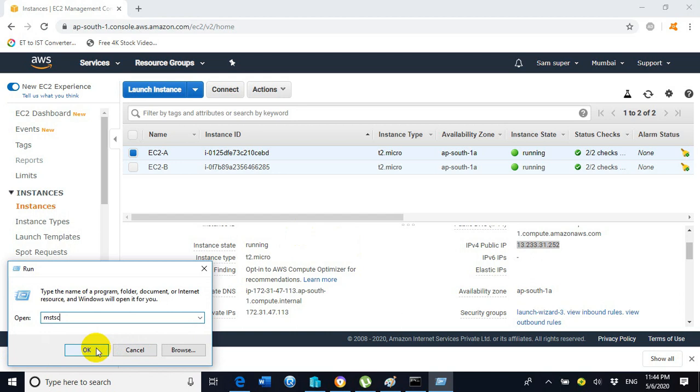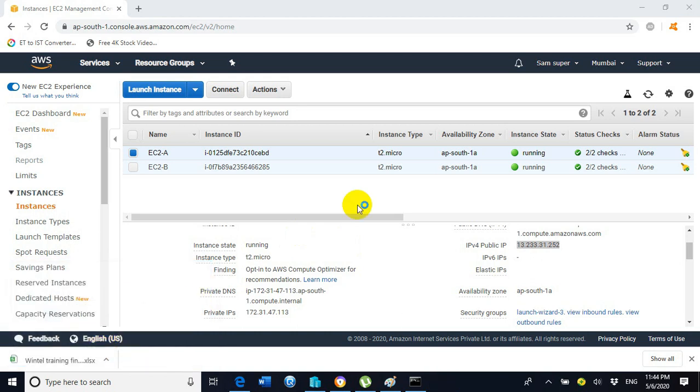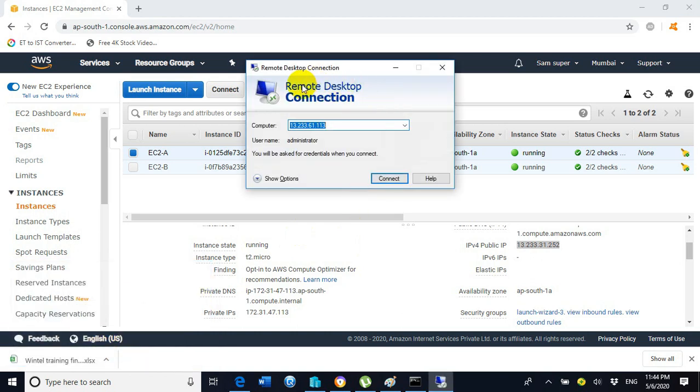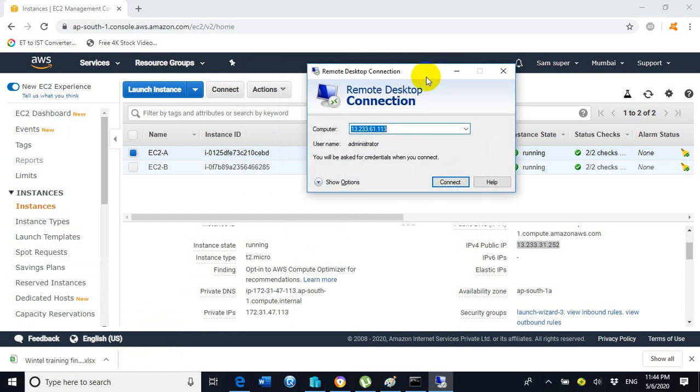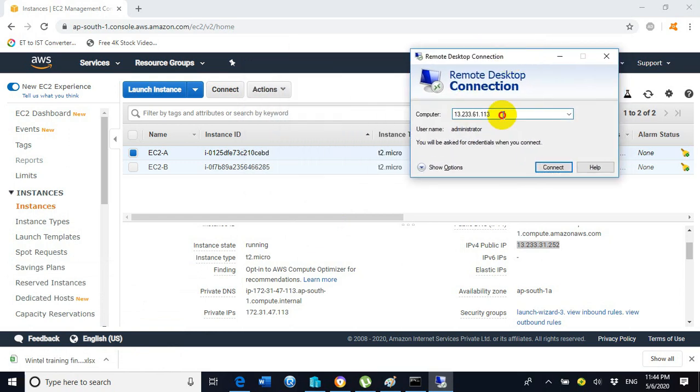If you do this, you will get a remote desktop connection console. Here the remote desktop connection console is in front of you. Now paste the public IP address which you just copied. Now click on connect.